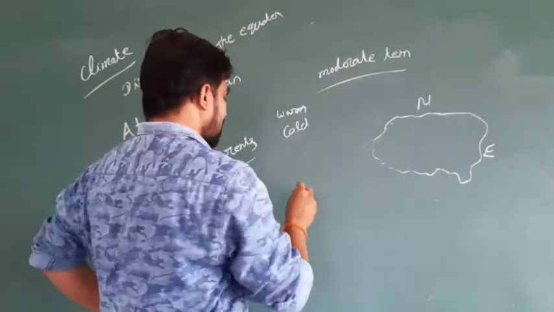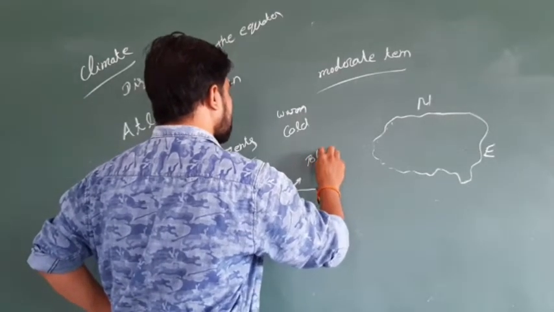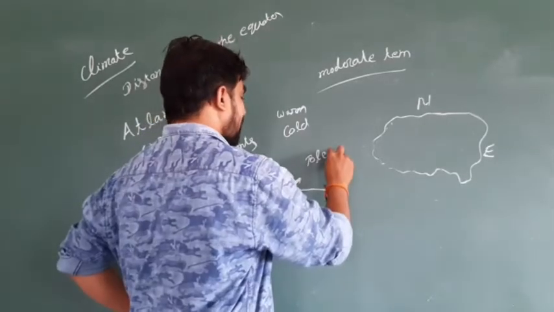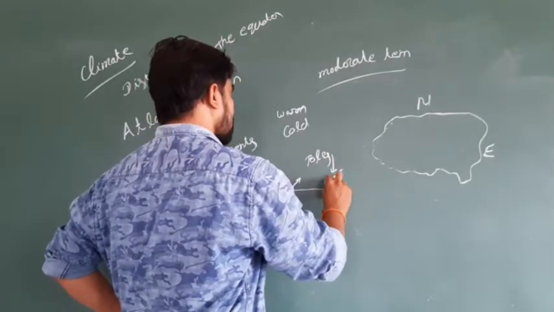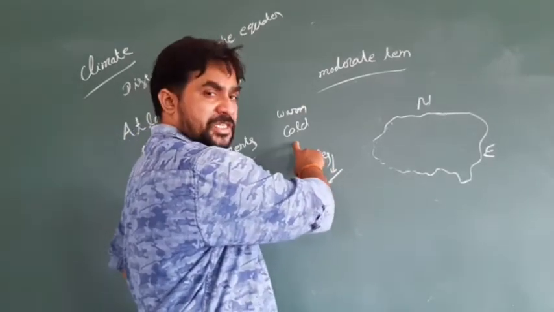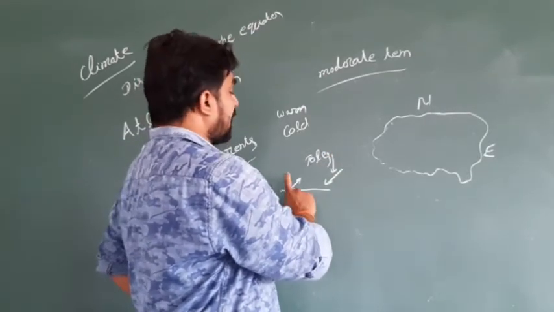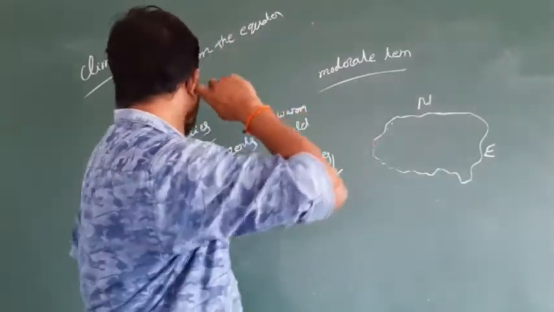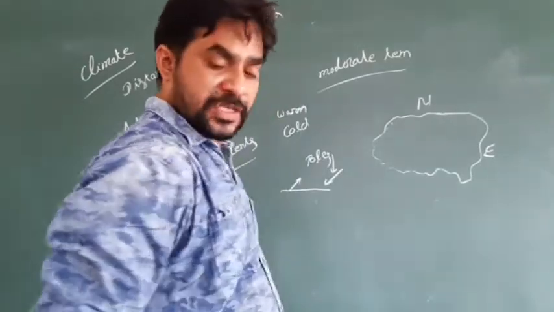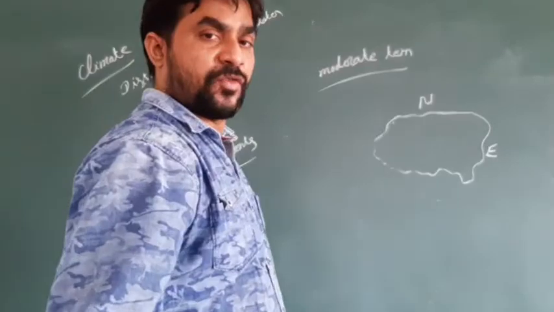Warm ocean currents are always blowing from the equator towards the pole side. Cold ocean currents start from the poles and blow towards the equator side. It means the cold ocean currents are bringing the coldness, the warm ocean currents are bringing the hotness to the areas. Similarly, one more point: warm ocean currents are one more factor that changes the temperature in the region of Europe.